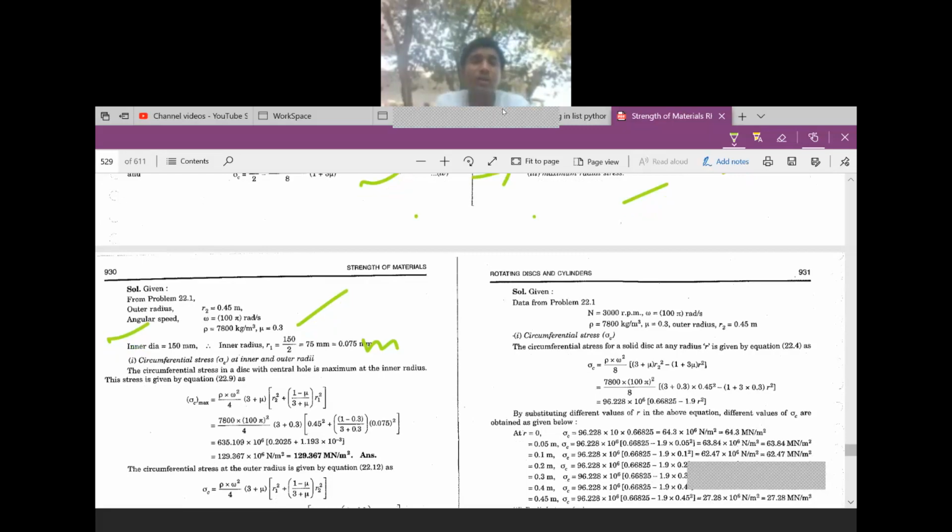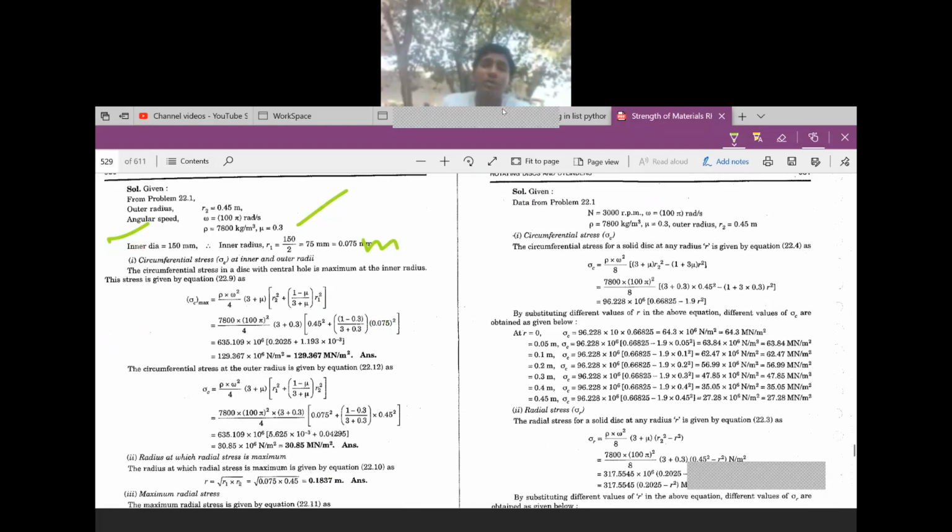Here we are calculating the circumferential stress at inner and outer radii. The circumferential stress in a disk with a central hole is maximum at the inner radius.